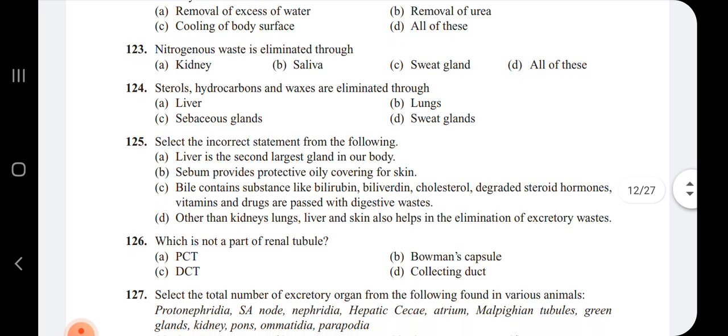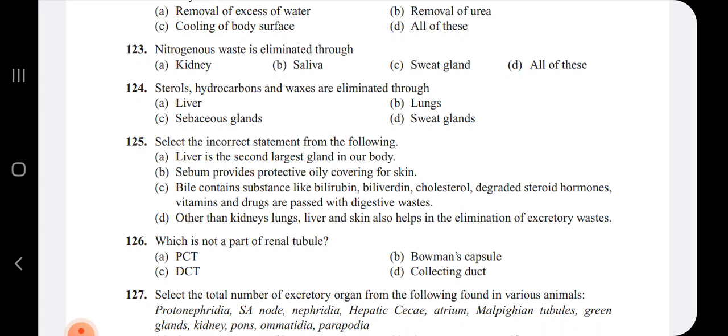Next question: nitrogenous waste is eliminated through kidney, sweat gland, saliva, option D, all of these. Here kidney, saliva, sweat gland all are going to help in the elimination of the nitrogenous waste. That's why all of this is the correct answer.